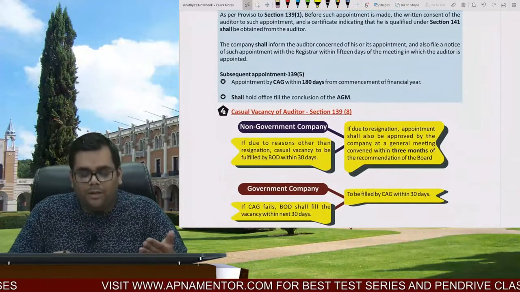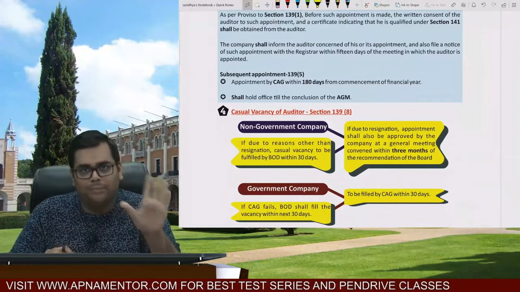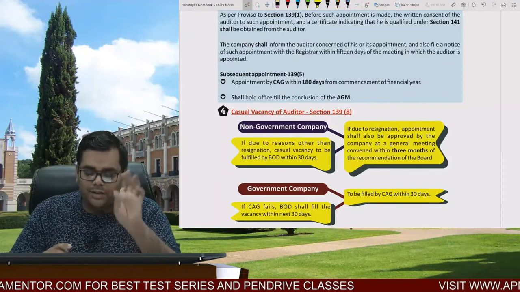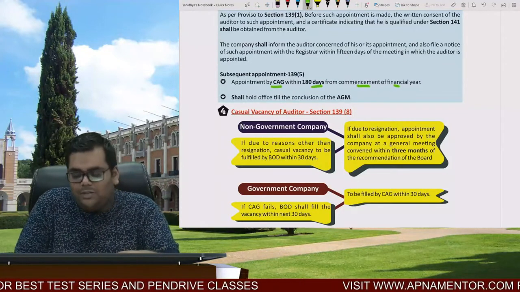Subsequent appointment. Now subsequent appointment shall be done by the members in case of a non-government company. But in case of a government company, it's the CAG, Comptroller and Auditor General of India. Now you have to remember this time limit: within 180 days from the commencement of the financial year.